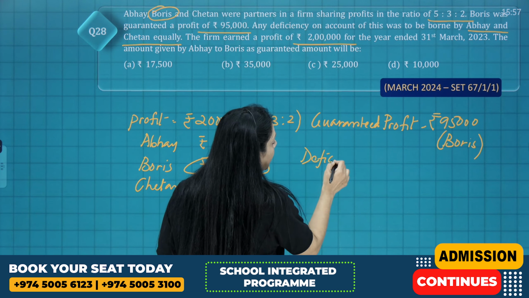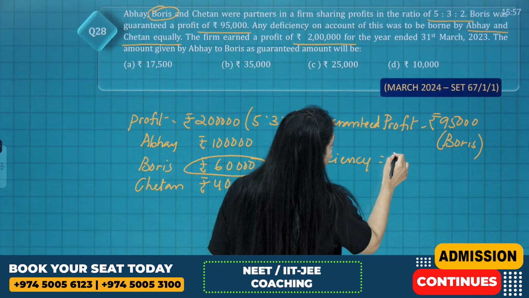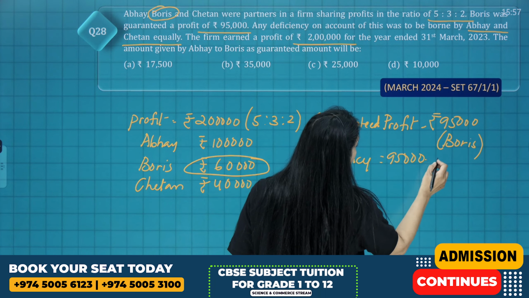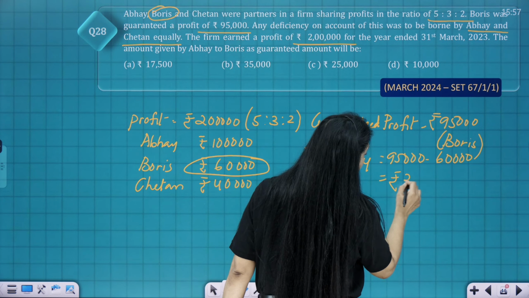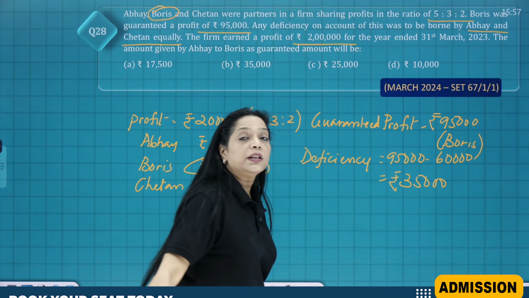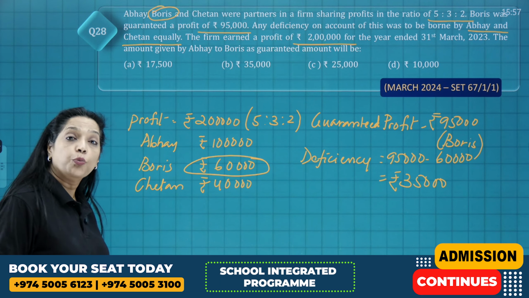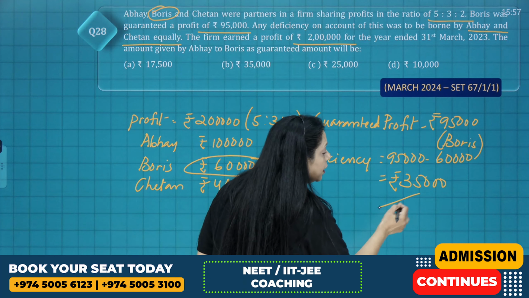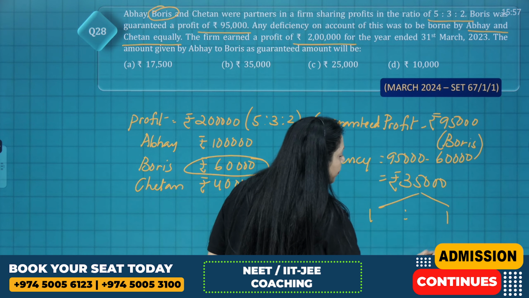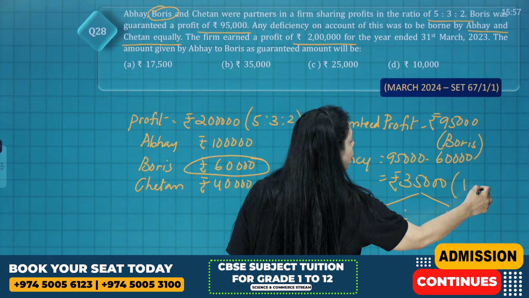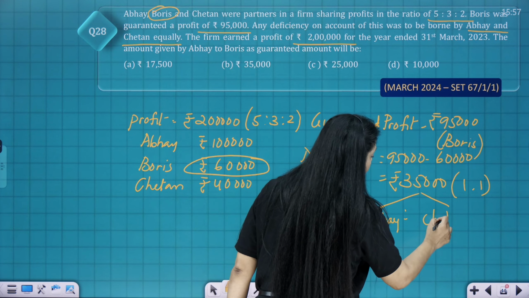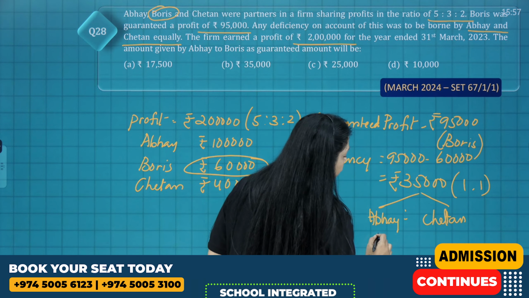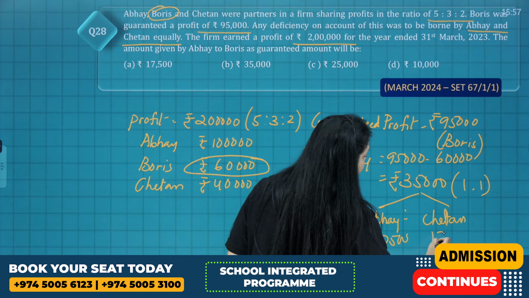Deficiency is 95,000 minus 60,000, which is equal to rupees 35,000. This is the deficiency that the partners Abhay and Chetan have to bear. How? Equally. So this will be borne equally. Right? 1:1 ratio. So this is going to be 17,500 and 17,500.